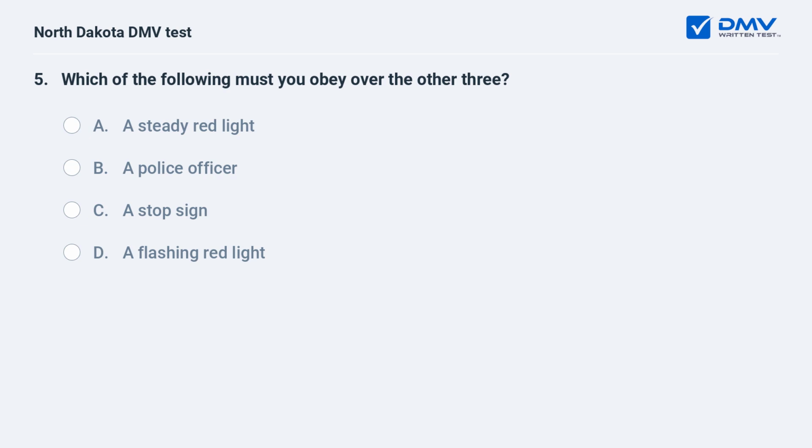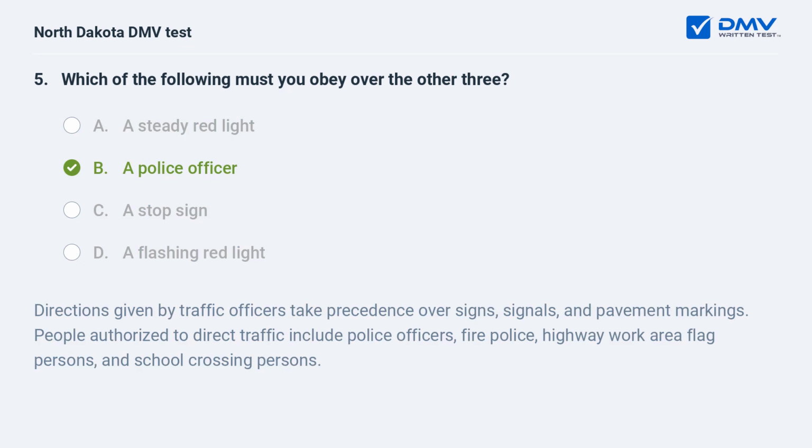Which of the following must you obey over the other three? A, a steady red light. B, a police officer. C, stop sign. D, a flashing red light. B, a police officer. Directions given by traffic officers take precedence over signs, signals, and pavement markings. People authorized to direct traffic include police officers, fire police, highway work area flag persons, and school crossing persons.